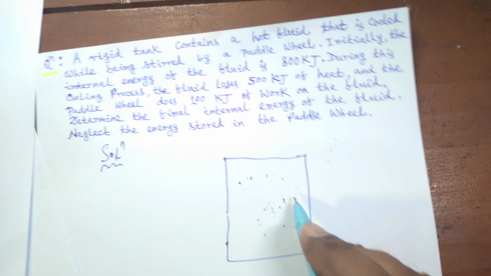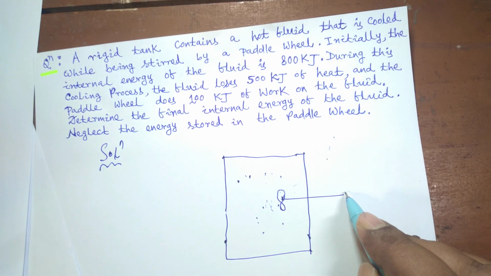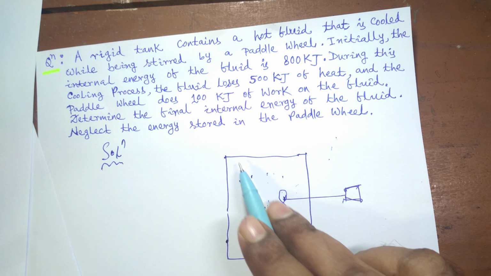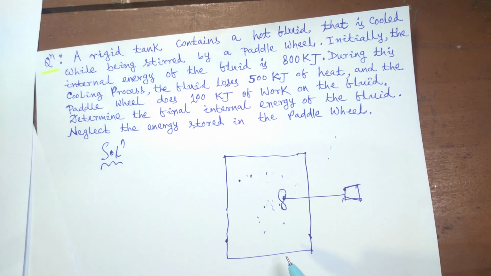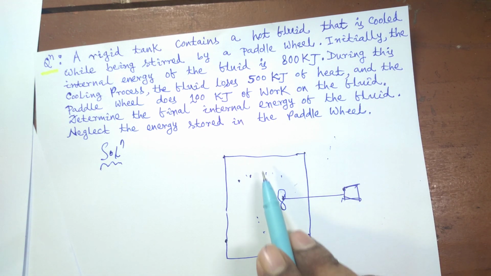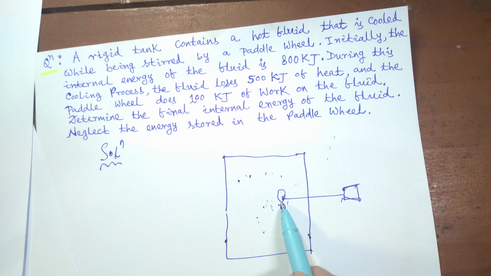And what is given is that there is some paddle wheel work. Since this is a rigid tank, there will be no boundary work involved. Integral of PdV will be 0. Since rigid tank means volume is constant, there will not be any PdV work, or no boundary work would be there. Only work is in the form of paddle wheel work.